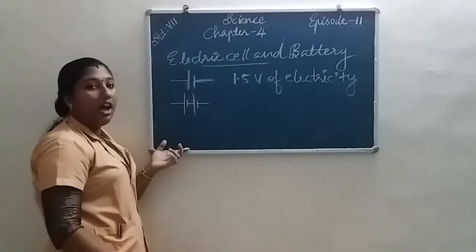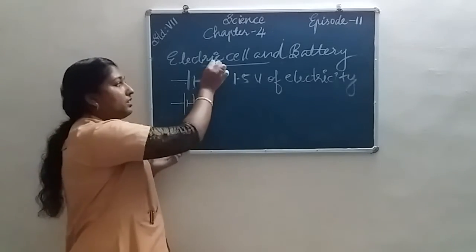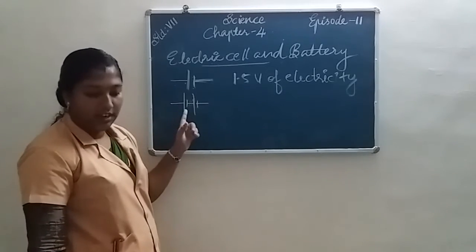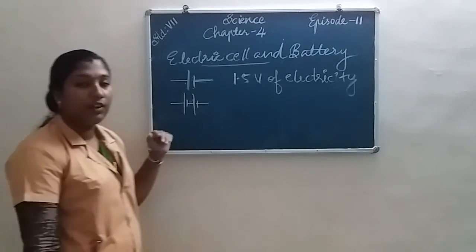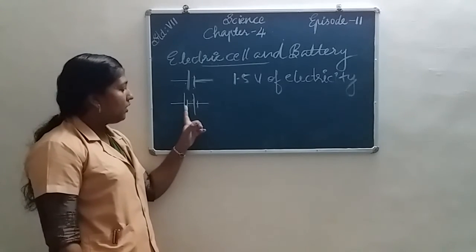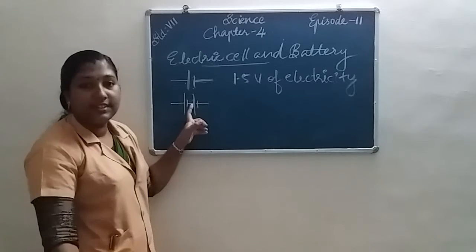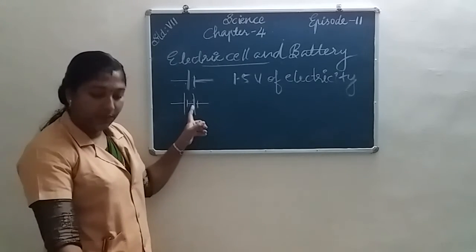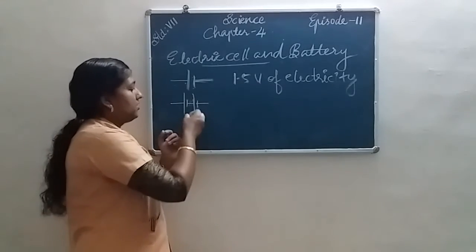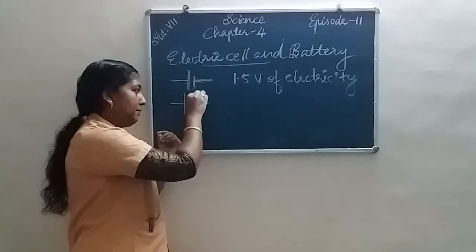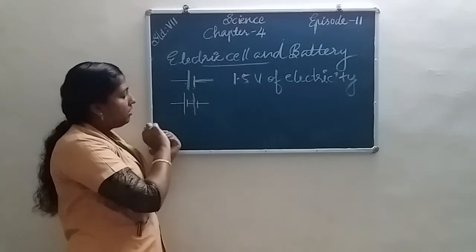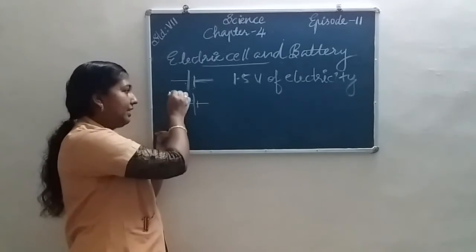The positive terminal of one cell is connected to the negative terminal of the next cell, and by connecting the cells like this, we get a battery.